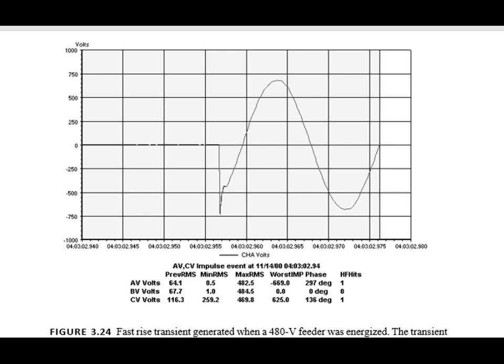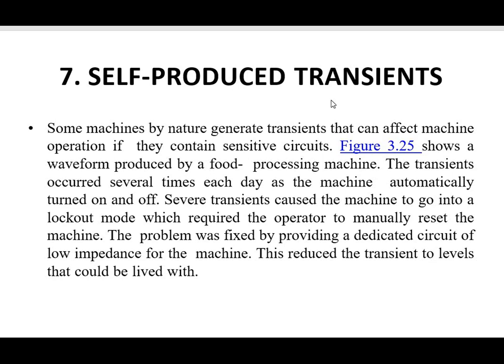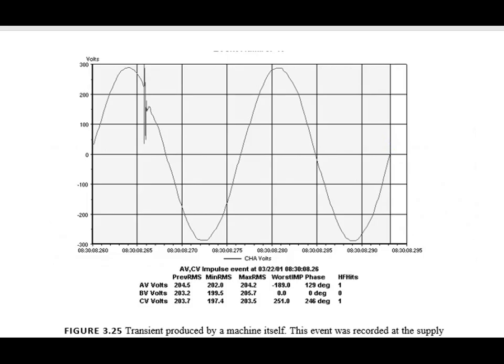The seventh one is the self-produced transient. Some machines by nature generate transients that can affect the machine operation if they contain sensitive circuits. Figure 3.25 shows a self-produced transient.